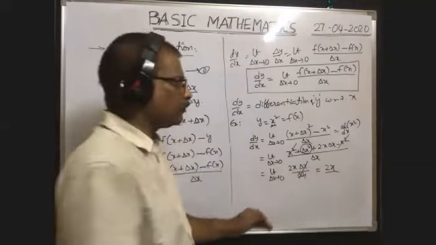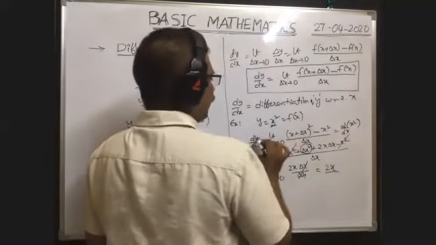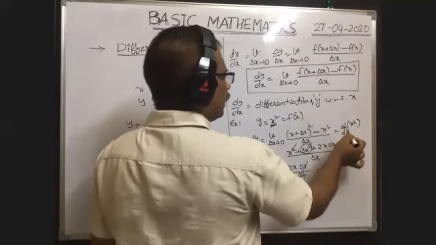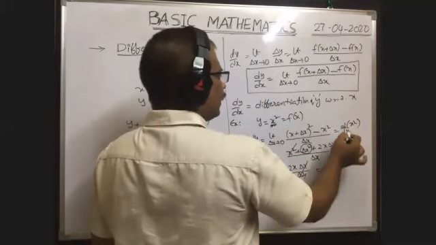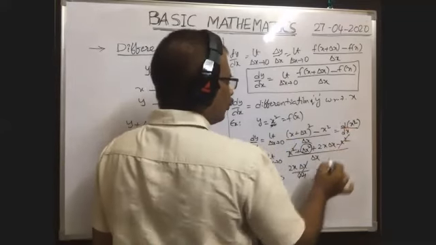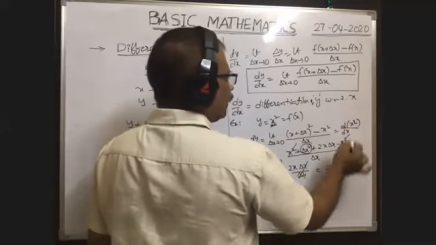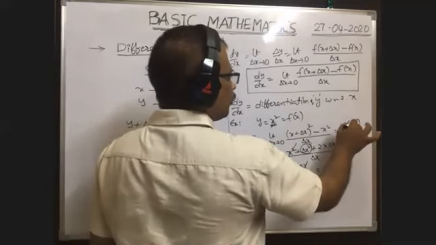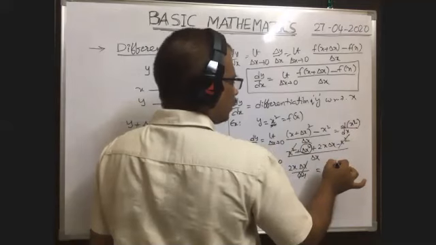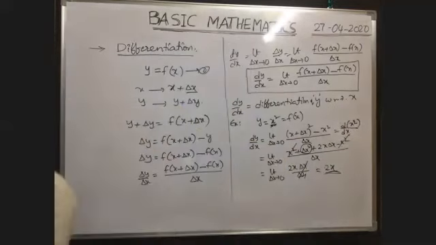How have we written this? dy by dx is equal to d by dx of y, which means x square. So dy by dx means d by dx of x square. So what is the answer we got? Whatever the power is in the function, we write that power in front, into x to the power of, and this power is reduced by 1. 2 minus 1 means 1. That's why we got 2x. Similarly, you can do the same for another function.